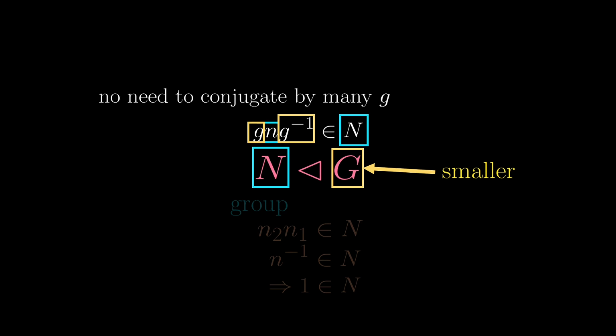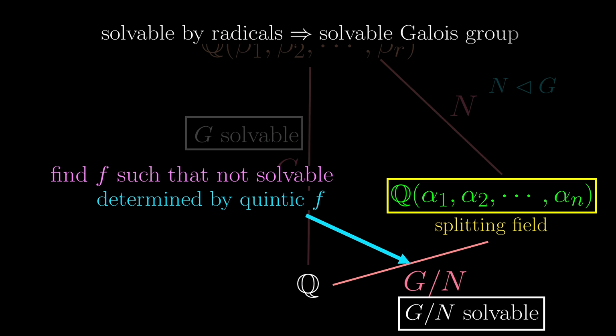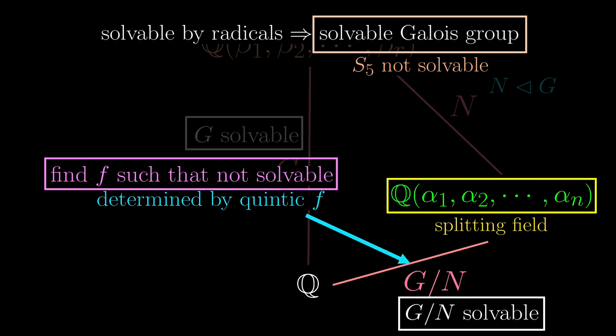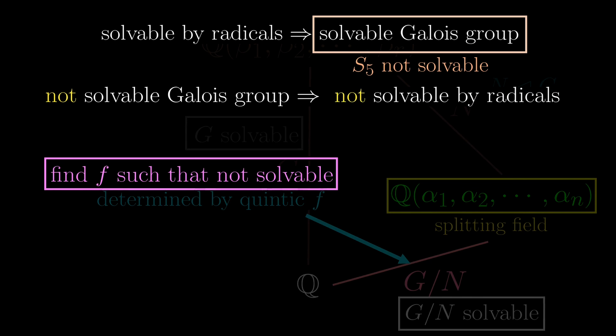So what? Remember that throughout the video, we established that if the equation is solvable by radicals, then the corresponding Galois group is solvable. We have demonstrated, at least intuitively, that S5 is not solvable. But is there even a polynomial with Galois group S5? If such a polynomial exists, then it is impossible to be solved by radicals, otherwise the Galois group would have been solvable. We again appeal to intuition.